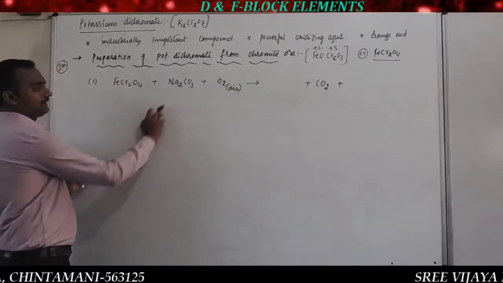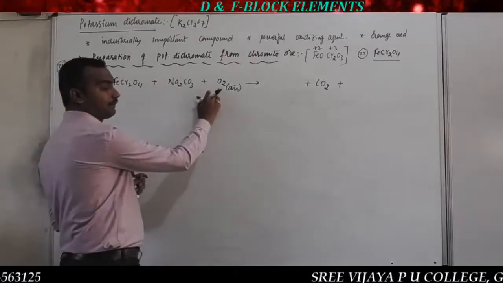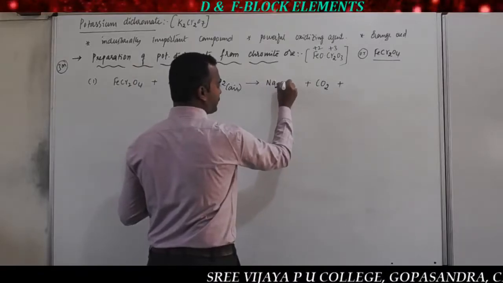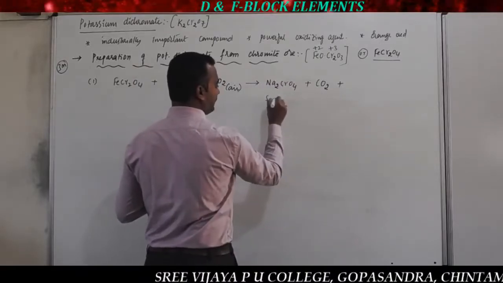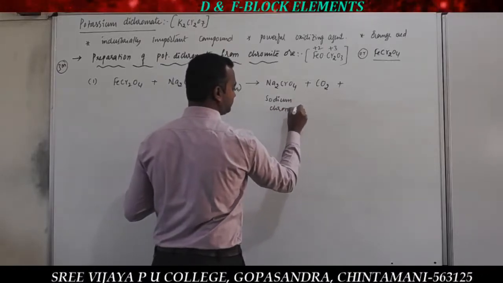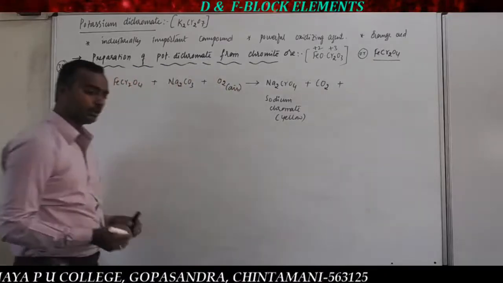When the chromite ore is heated with soda ash, or sodium carbonate, in the presence of excess oxygen, we get one of the important compounds called sodium chromate. This is a yellow colored compound, sodium chromate.